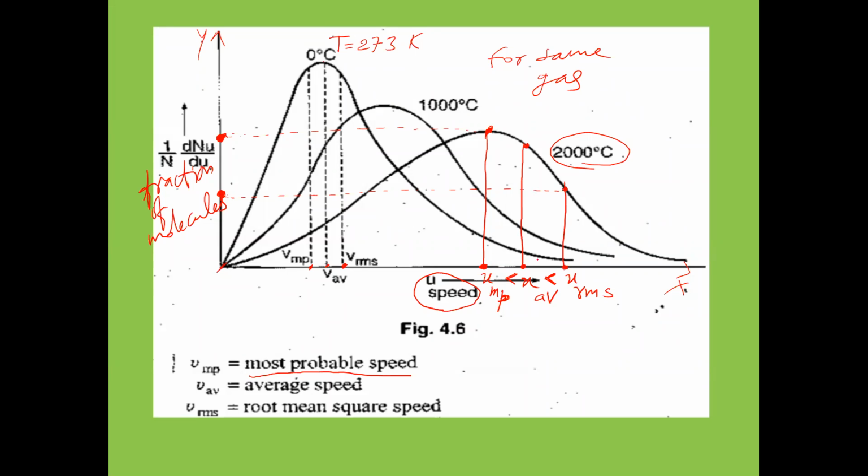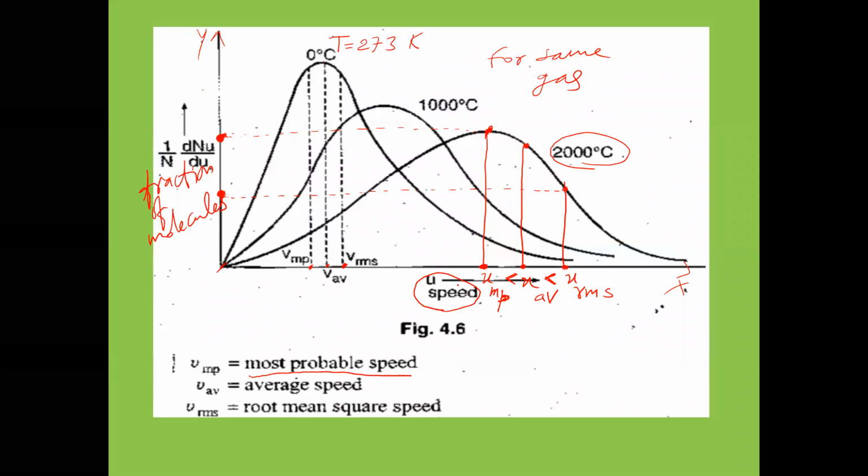So there are three types of velocities for the gas at a given temperature. Among these three types of molecular velocities, which one has more magnitude? RMS velocity has more magnitude. And which one is possessed by a large number of gas molecules? Most probable velocity.